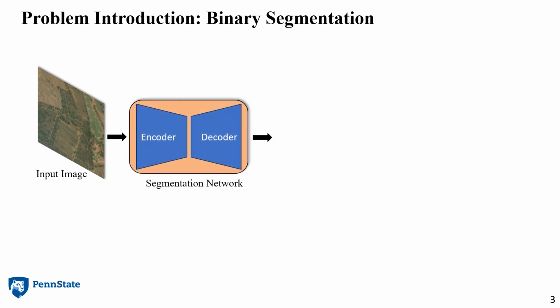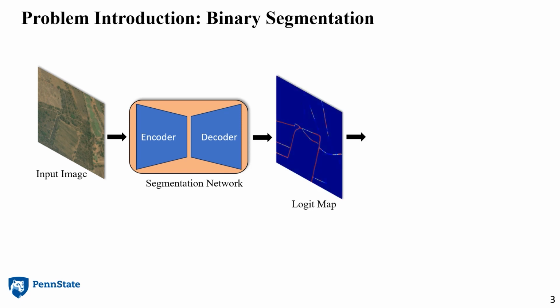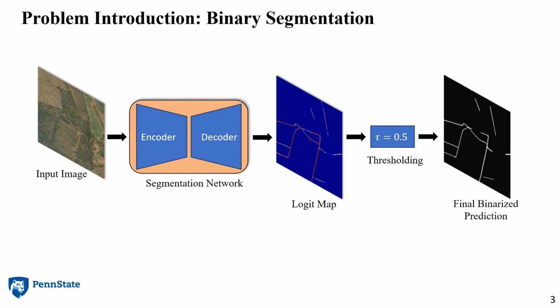This image is given to a segmentation network, which is typically an encoder-decoder architecture. And this network predicts this logit map. A logit map is nothing but a map of logit scores. That is, the segmentation network assigns a logit score, that is a probability score, to each pixel. And these are converted into predictions by thresholding. That is, each pixel with a logit score greater than or equal to tau is predicted to be part of a road. And this tau is a fixed value, which is typically taken to be 0.5 for binary segmentation. And this will result in the final binarized predictions.